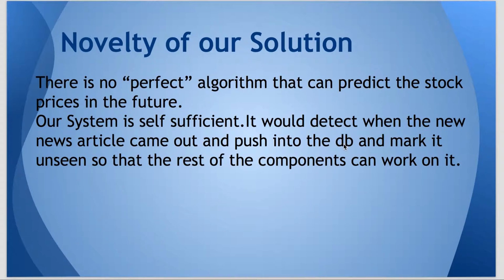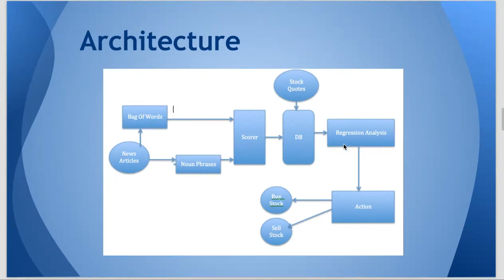Our solution is novel because, while there is no perfect algorithm that can predict stock prices in the future, our new system is entirely self-sufficient. It can detect when a news article came out, push it into the database, and mark it as unseen so that the rest of the components can work on it.